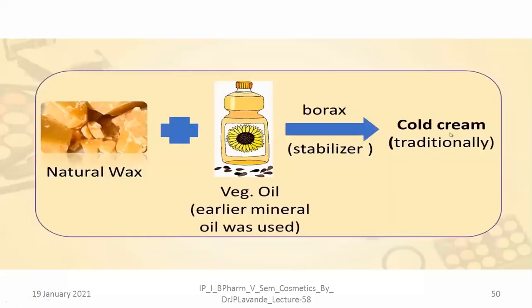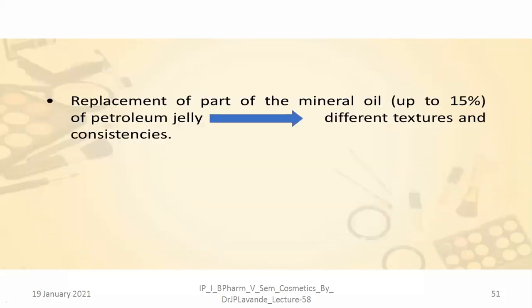As far as the components of cold creams are concerned, traditionally in the case of cold cream we add natural waxes along with vegetable oil. Earlier, mineral oil was used, and generally borax can be used along with a stabilizer. Replacement of part of the mineral oil, up to 15% with petroleum jelly, can occur, and different textures or consistencies can be produced.